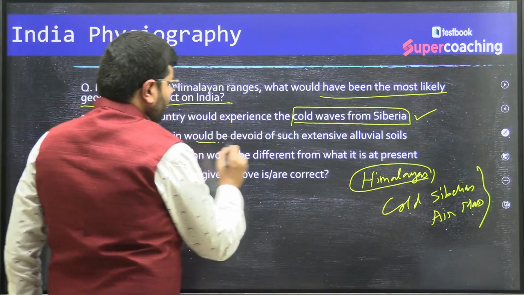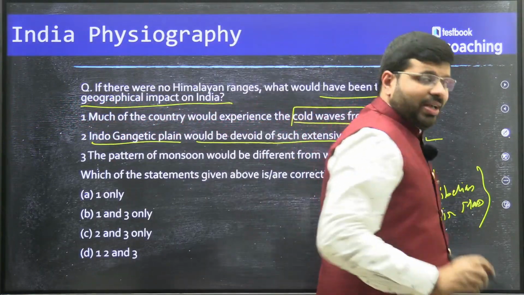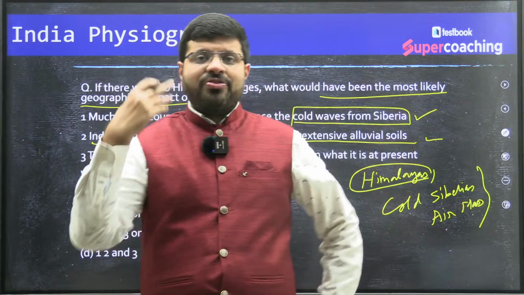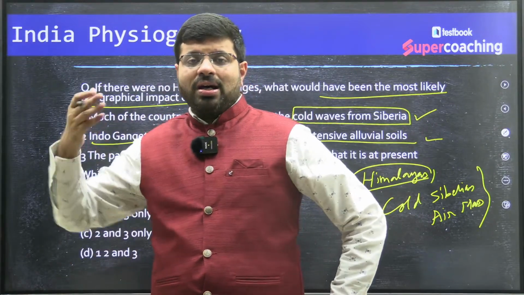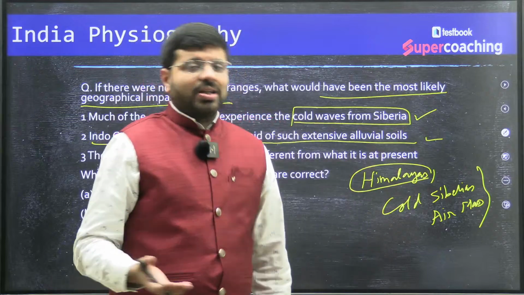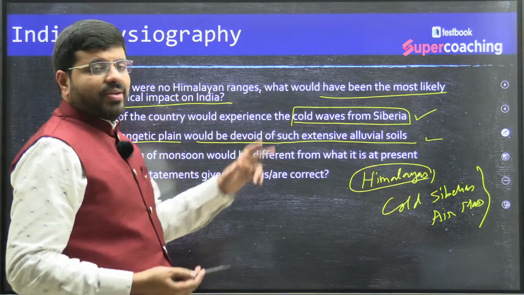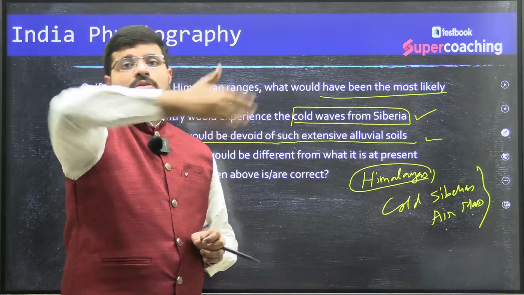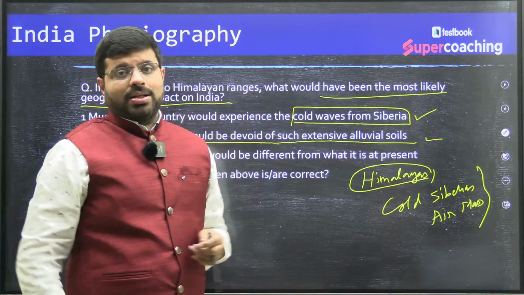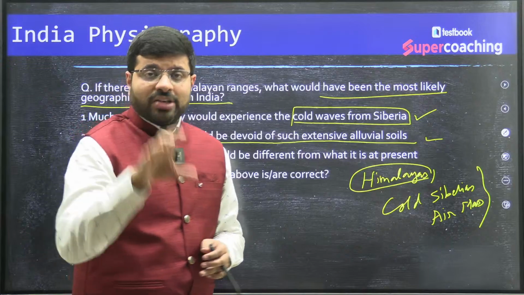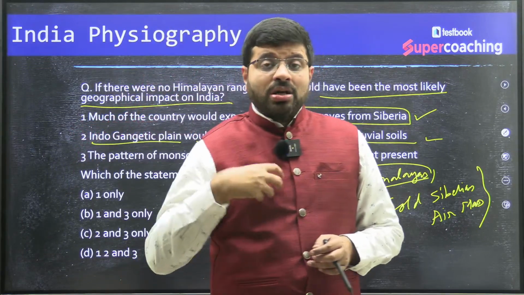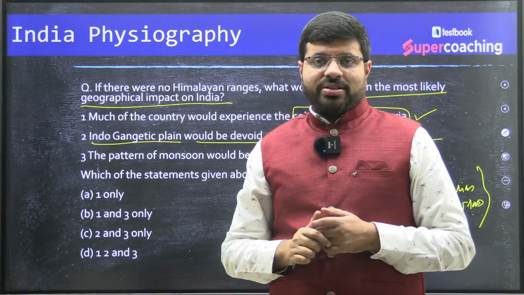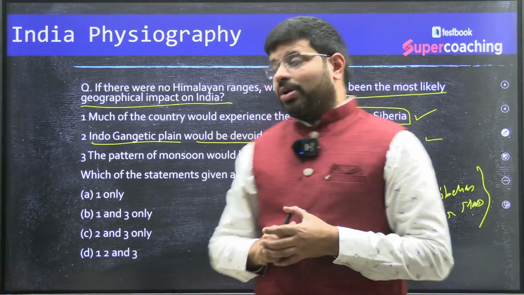The Indo-Gangetic plain would be devoid of such extensive alluvial soils. In fact, the alluvial soils of the Indo-Gangetic plains have been formed because of the rivers which originate from the Himalayas and which have deposited over thousands of years, right? So definitely the alluvial plains which we find across the Indo-Gangetic plains are a product of the height of the Himalayas, through which rivers cut headward. In fact, the rivers do something called headward erosion. Because of this headward erosion, they are cutting the mountains. So keeping that into consideration, you would see that this is a very, very important thing, right?